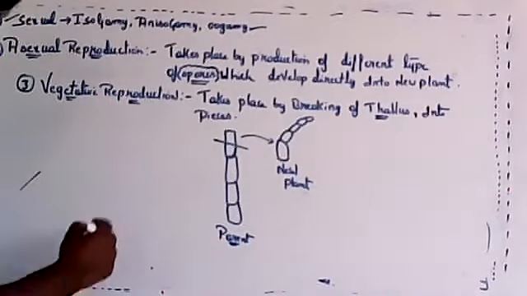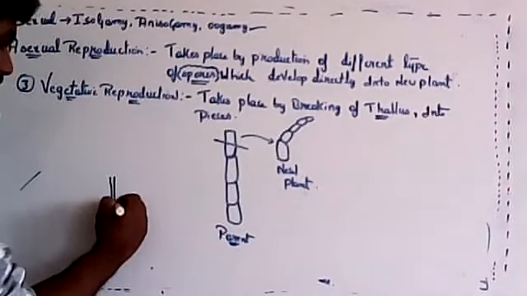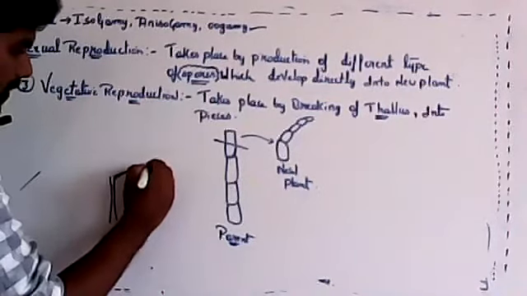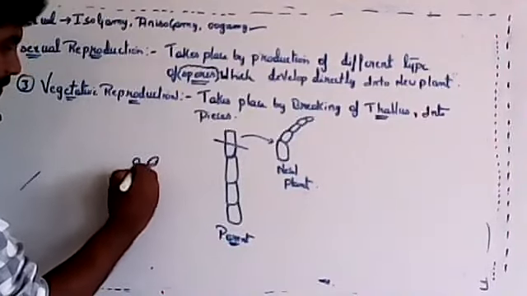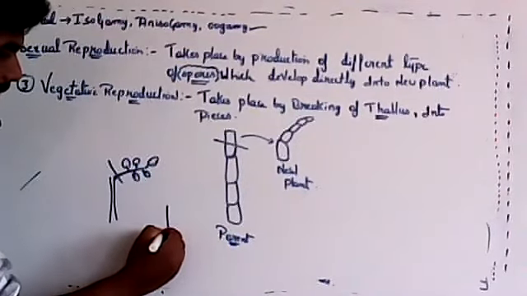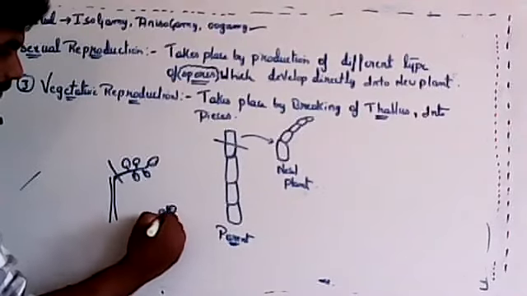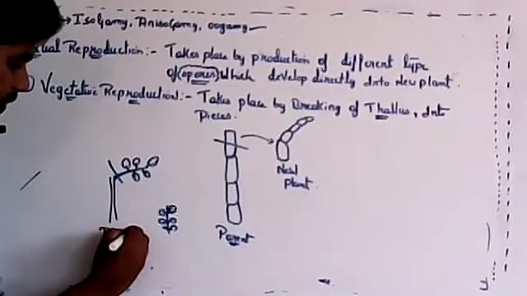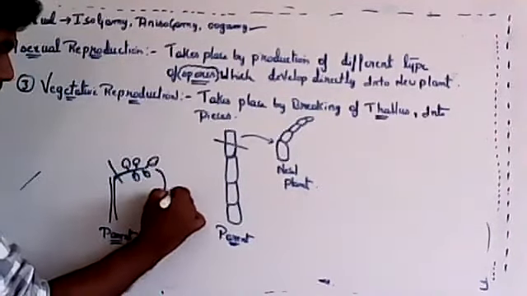You also see vegetative reproduction in plants, like garden plants such as hibiscus. There will be a twig, a small stem, with many leaves. If you cut this small twig and plant it in the soil or in a pot, this broken twig will again grow into a new plant. From the parent plant, if you take out a small portion, you might have done this in your garden, and plant it in a pot.